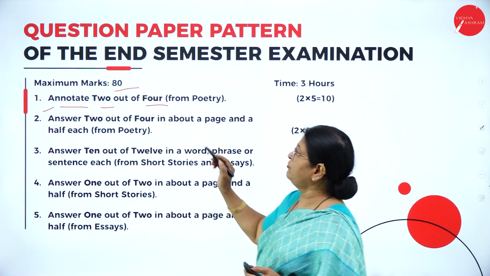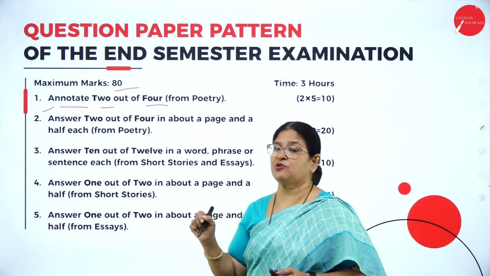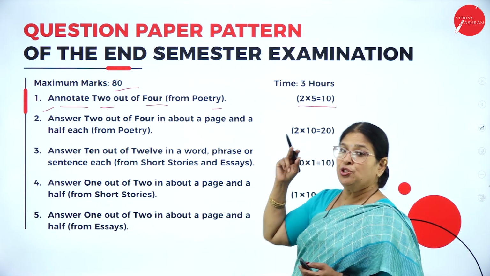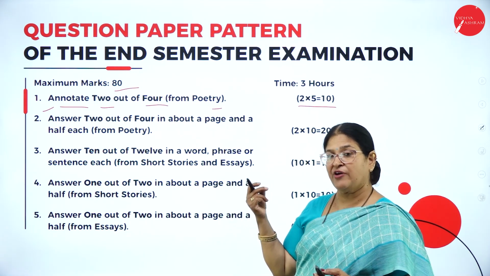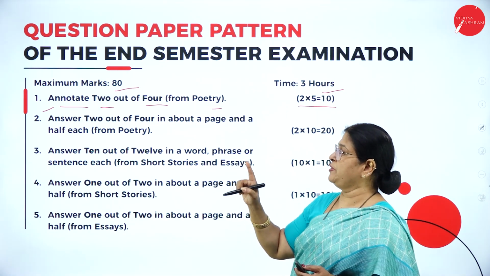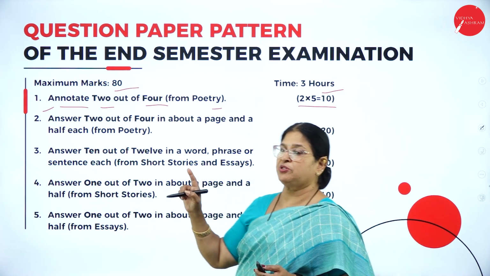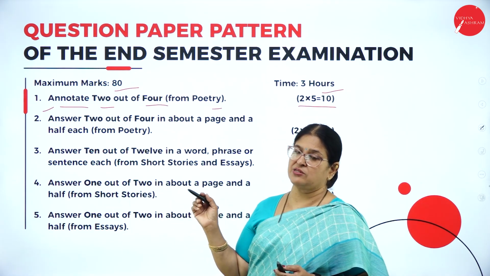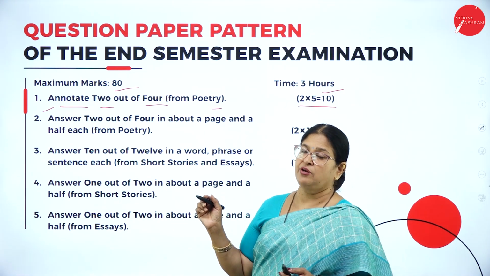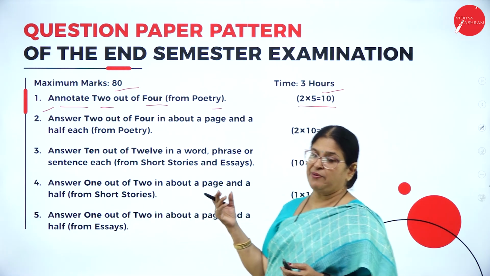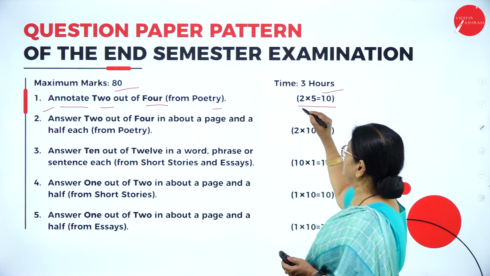Annotate 2 out of 4. Question number 1 is from poetry, which carries 10 marks. That is 2 annotations carrying 5 marks each, which is 10 marks. So the first question of your question paper for 80 marks is from the poems, which is nothing but annotations, that is the analysis of the lines of the poem, where you have to annotate any 2 out of 4, which carries 5 marks each, that is 2 into 5, that is 10.